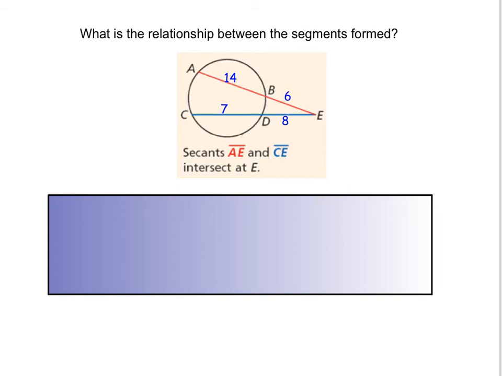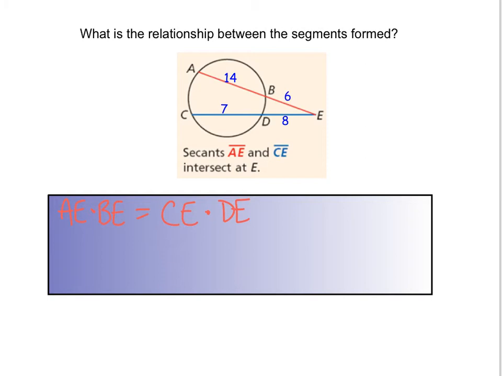And we need to figure out what is the relationship between these segments that were formed. So before with our chords, we just multiplied them together and then they were congruent. The only difference is here, instead of multiplying the two pieces together, this first part we're going to look at is AE, the whole thing, times the external part, BE, is going to be equal to the whole line CE times our external part, DE.